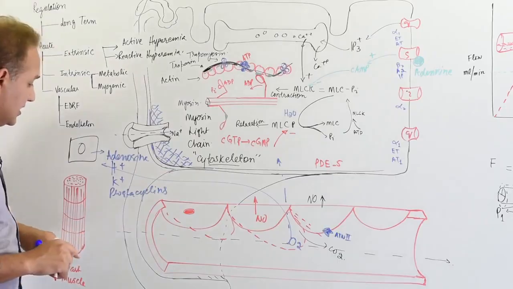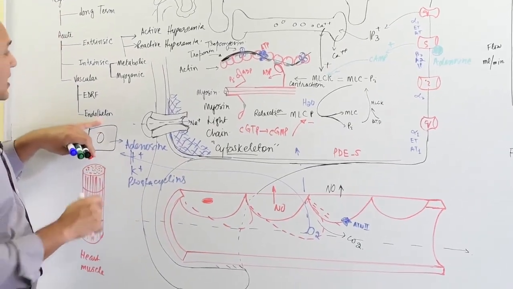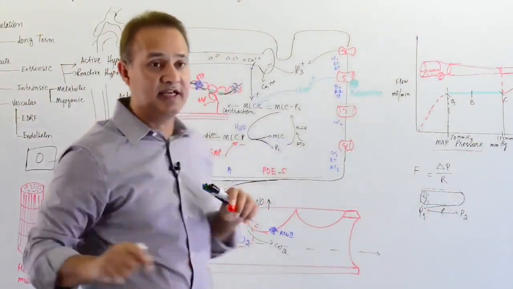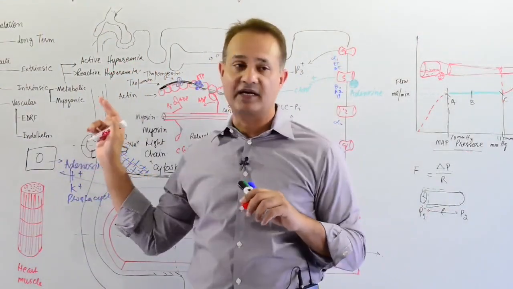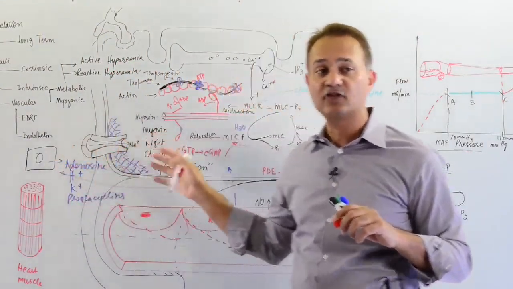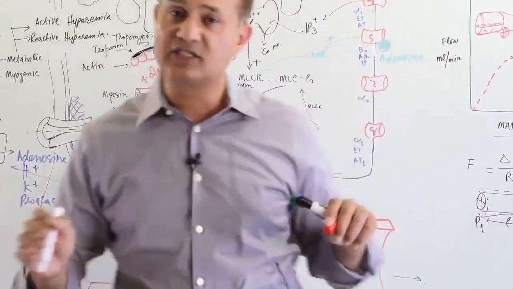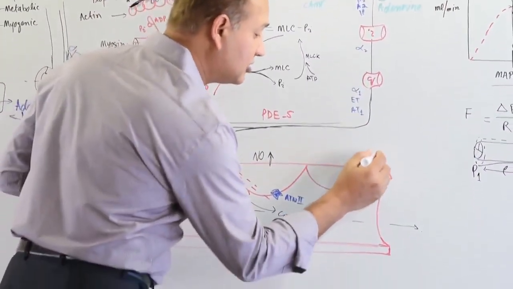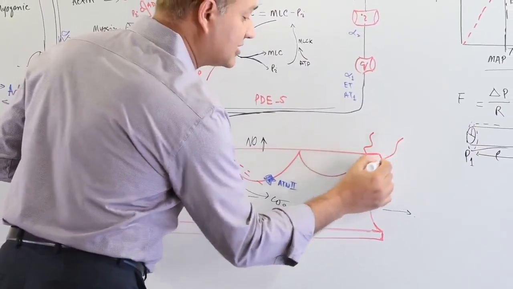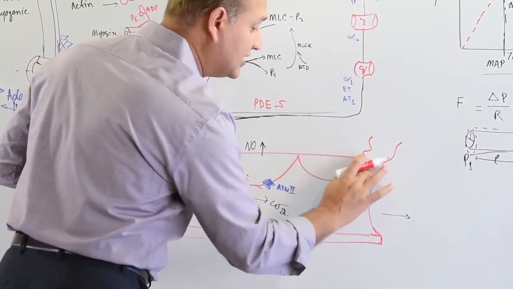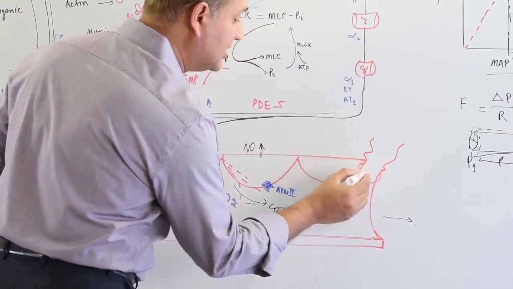Now let's look at the endothelin as well. Out of all of these, those are physiological mechanisms. Endothelin is the one that is a pathological mechanism. So what happens is, if for some reason the blood vessel is crushed, if there is damage to the blood vessel, that damage, for example, due to an injury, would cause the tissue and the endothelial cells to release endothelin.